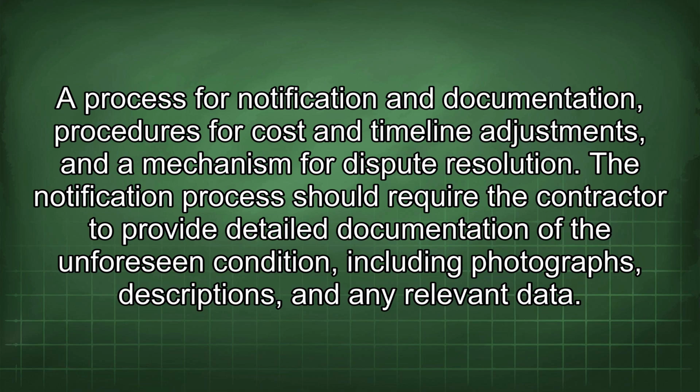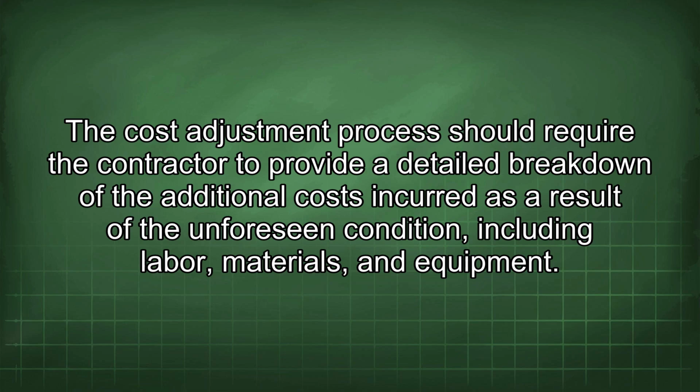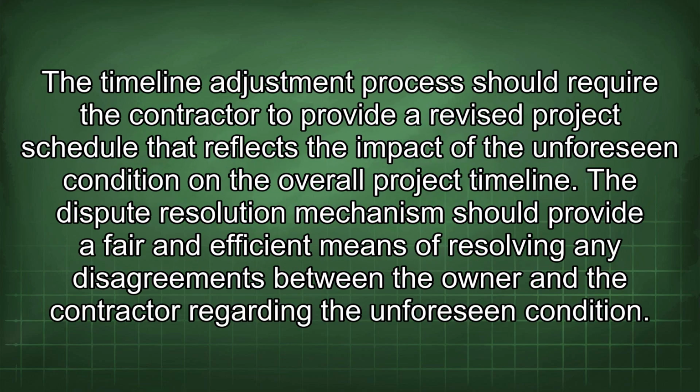The notification process should require the contractor to provide detailed documentation of the unforeseen condition, including photographs, descriptions, and any relevant data. The cost adjustment process should require the contractor to provide a detailed breakdown of the additional costs incurred as a result of the unforeseen condition, including labor, materials, and equipment. The timeline adjustment process should require the contractor to provide a revised project schedule that reflects the impact of the unforeseen condition on the overall project timeline. The dispute resolution mechanism should provide a fair and efficient means of resolving any disagreements between the owner and the contractor regarding the unforeseen condition.